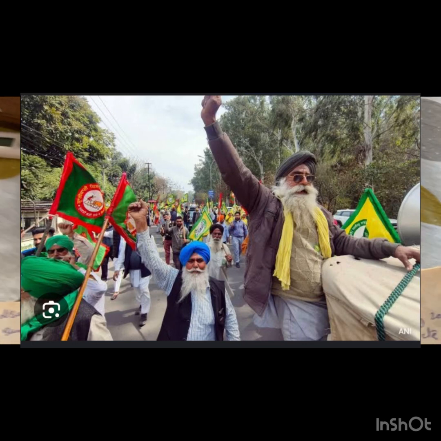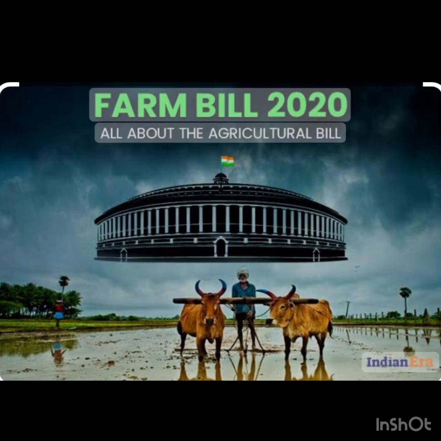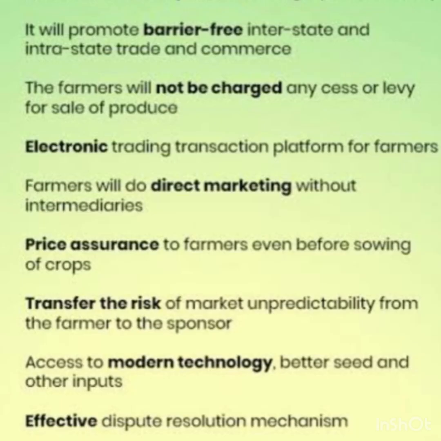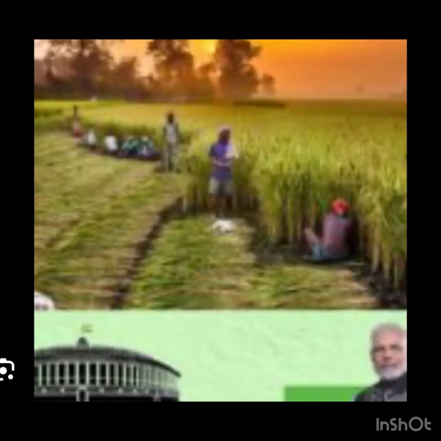First of all, we should come to know what the Farmers Bill is. The Indian Agriculture Act of 2020, often termed the Farm Bill, were three acts initiated by the Parliament of India in September 2020. The Lok Sabha approved the bills in September 2020 and the Rajya Sabha on 20th September 2020. Both the Lok Sabha and Rajya Sabha approved the bill, and then the President of India, Sri Ram Nath Kovind, who was the president at that time, also gave his assent on 27th September 2020.